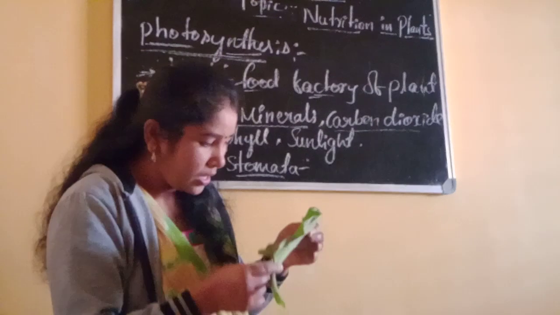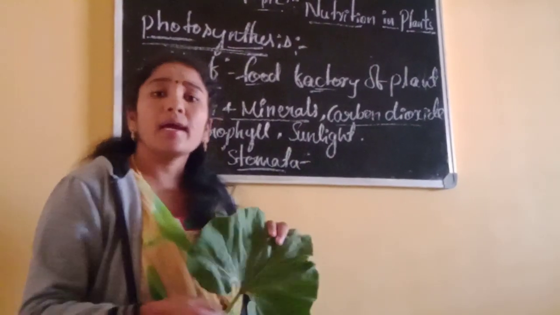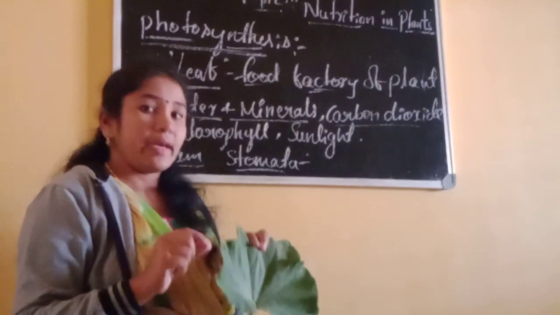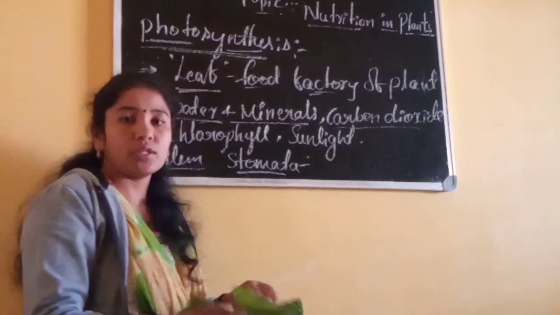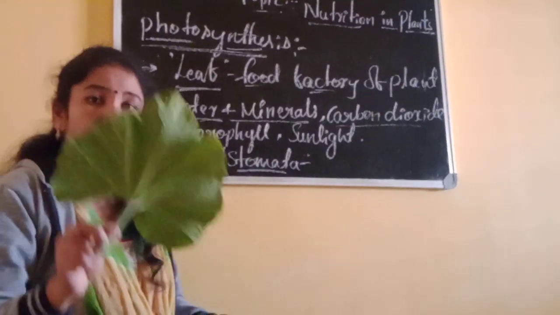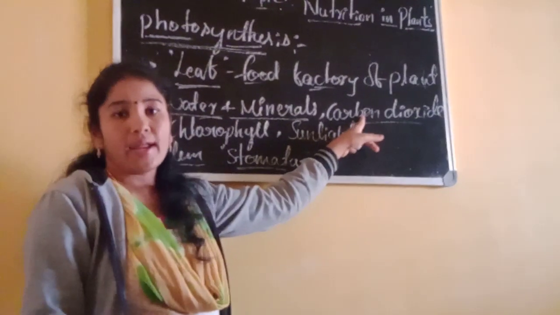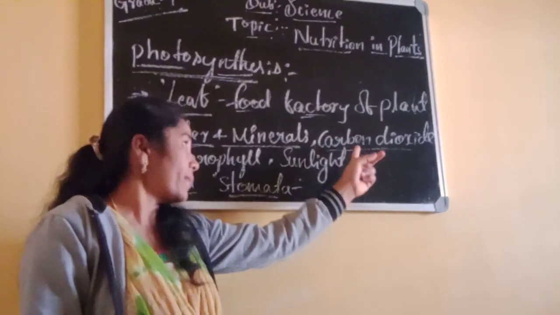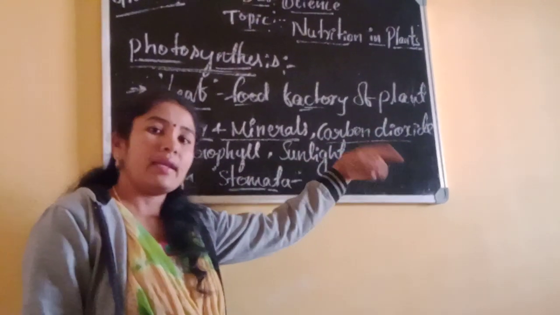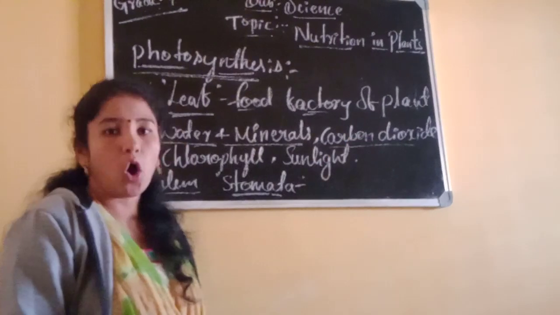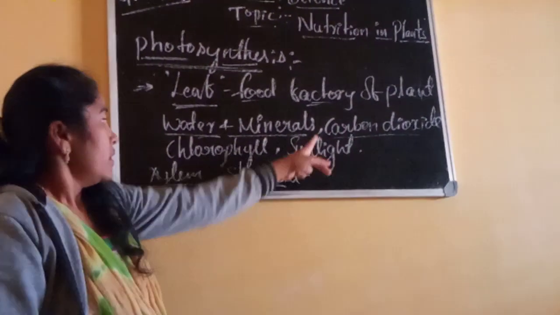See, this is the leaf. I can't see the stomata holes because they are very small, so we can't see them with the naked eye. We can see those holes through the microscope. Through these stomata openings, plants breathe. It takes carbon dioxide and utilizes it for the preparation of food, and then releases the oxygen. Like that, carbon dioxide is also utilized.